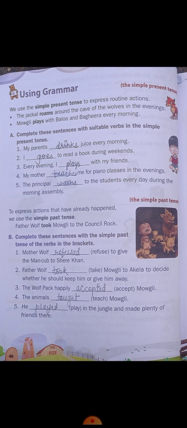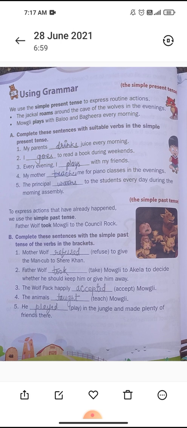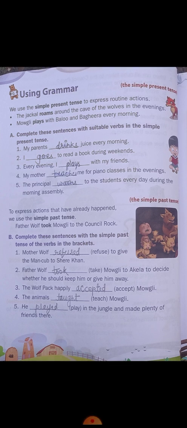My mother teaches me for piano classes in the evening. Sorry, it's not teaches. My mother sends me for piano classes in the evening. And fifth one, the principal warns the students every day during the assembly. Like, you should follow these rules, you should not do these things. So this way the principal warns students every day during the morning assembly.